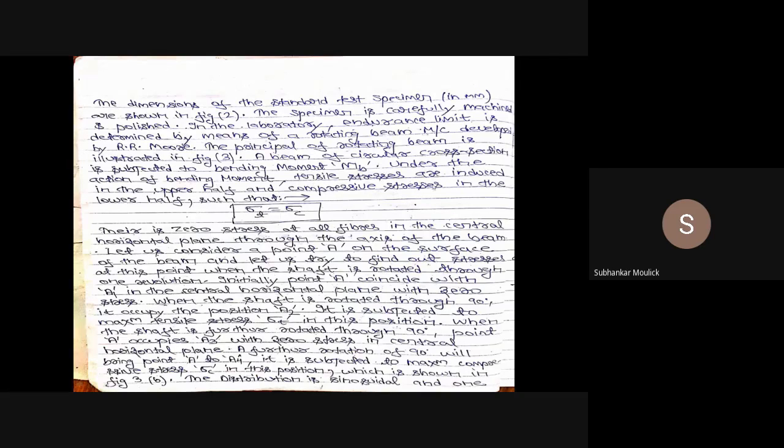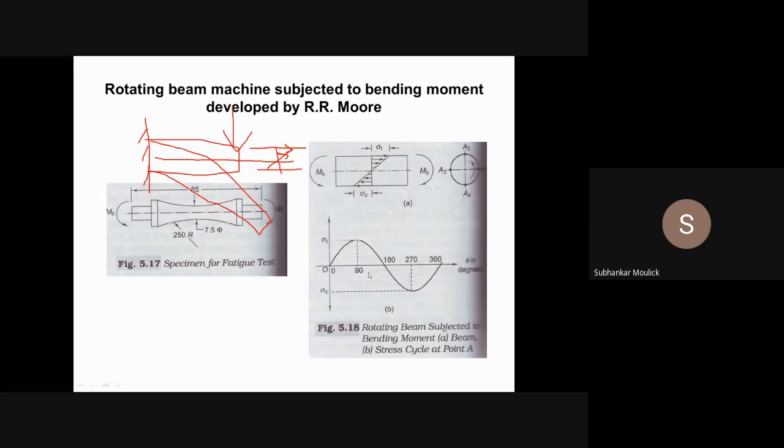Fine. So it is written that under the action of bending moment, tensile stresses are induced in the upper half and compressive stresses in the lower half, and both the values are the same. Then only, the bending stress which you have applied will be a reversed bending stress. Because for reversed bending stress, sigma t should be equal to sigma c, because there is no mean stress.